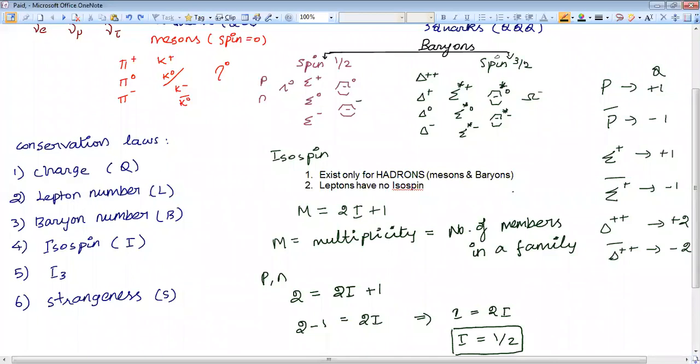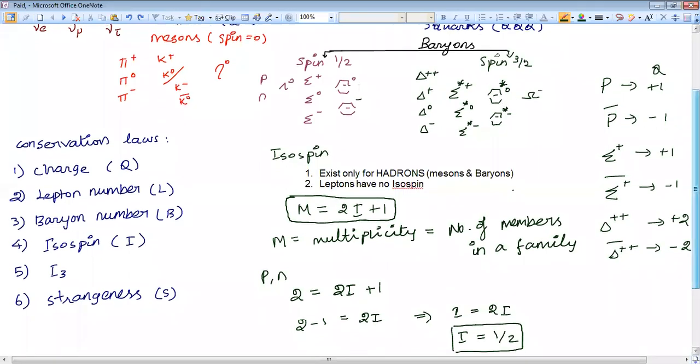This is the formula to calculate isospin. Multiplicity is equal to 2I plus 1. This multiplicity will tell you the number of members in a family, family in the sense of a group like sigma plus, cascade or delta. So if 2 members are there in a family, then isospin will be 1 by 2. Wherever 2 elements are there, isospin is 1 by 2. So in the cascade family, you will get 1 by 2.